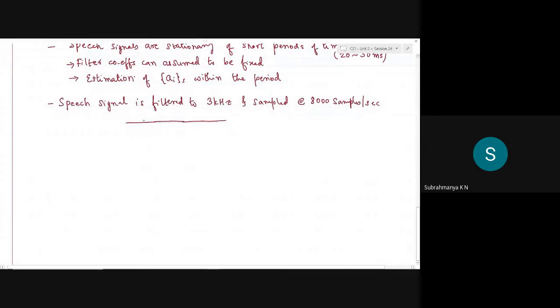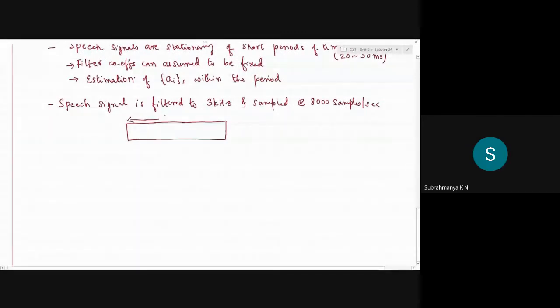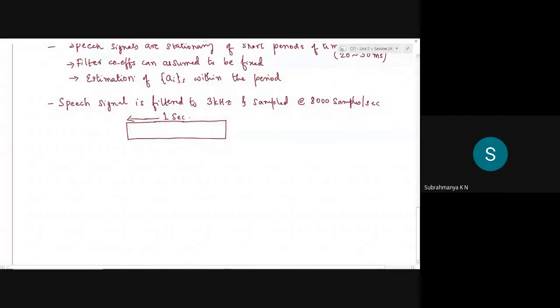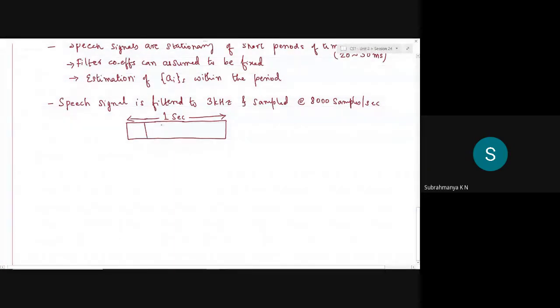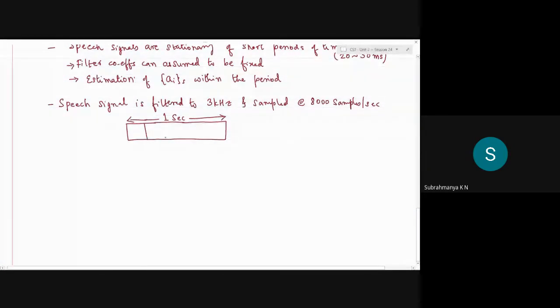Say this is 1 second of duration, with 8,000 samples in it. I'll try to split these 8,000 samples into sub-blocks, subdividing into blocks of 160 samples. Assume each block has about 160 samples.